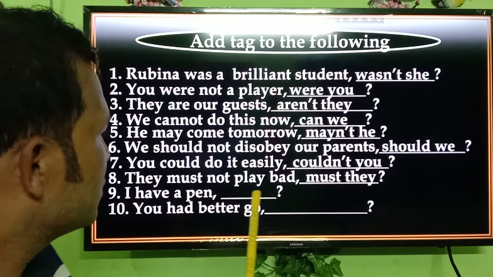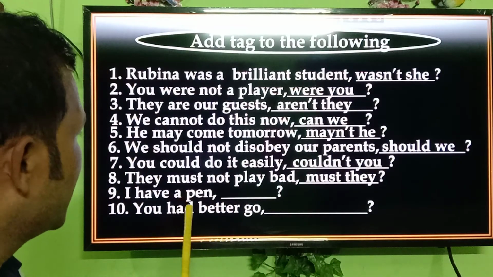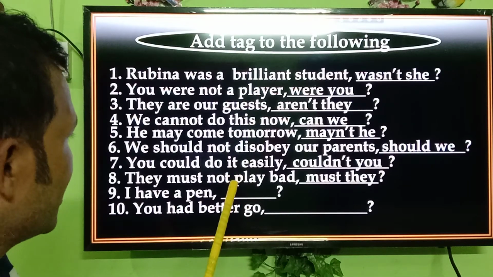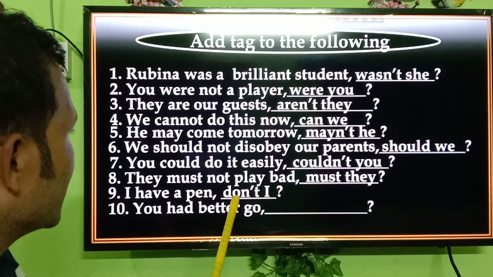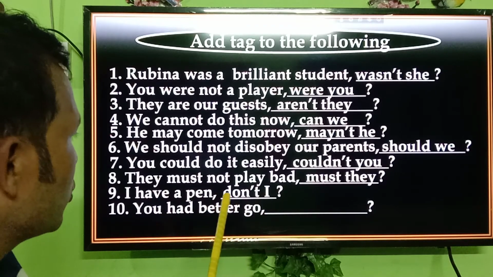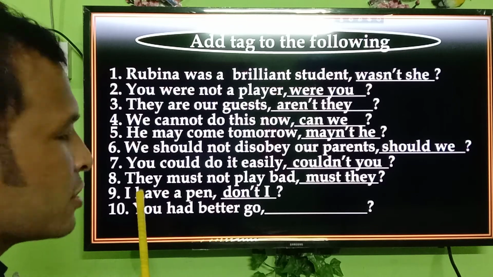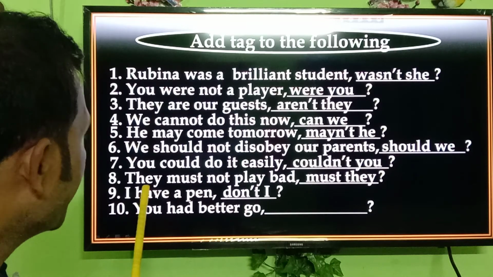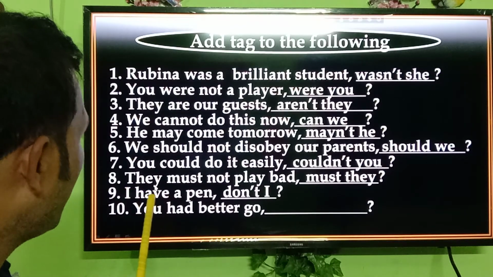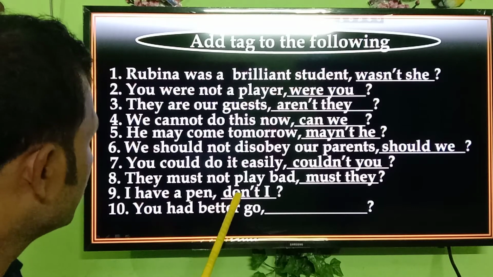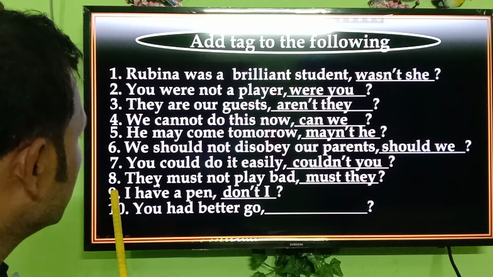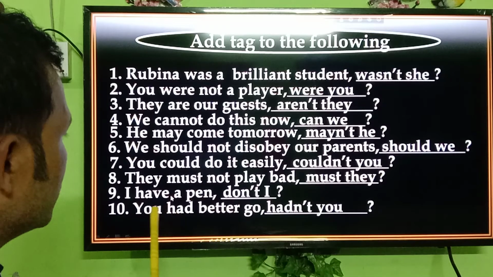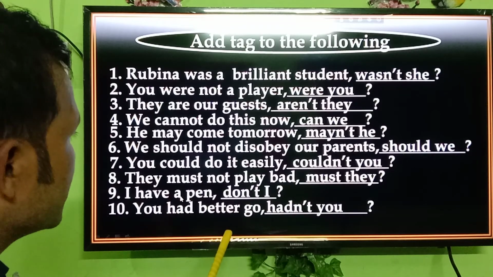I have a pen. This is a positive sentence. We can make the answer of this question in two ways. That is, don't I. Here the correct answer will be don't I. Here have is not a helping verb. Here the word have is a main verb. As it is in the present form, we have used don't and then the pronoun I. You had better go there, hadn't you? As had is an auxiliary verb, so hadn't you?